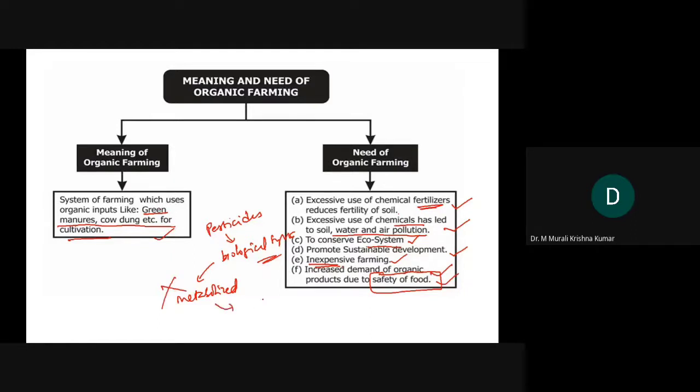So what will happen? It will accumulate, and ultimately lead to toxicity. Most of the diseases, like many cancers, are right now linked to pesticides that are irrationally used in vegetables and fruits.